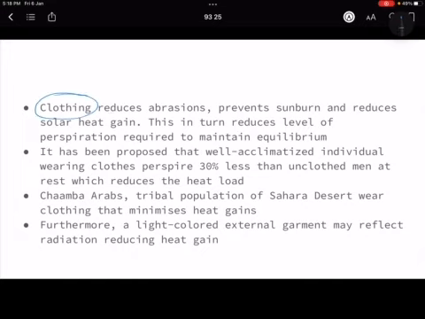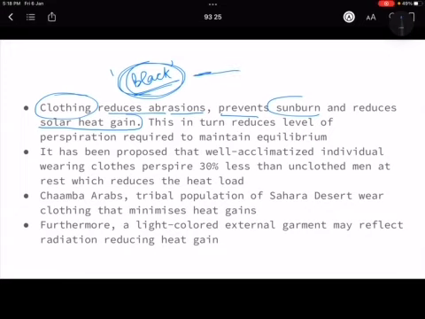Now clothing also reduces abrasions, it prevents sunburn and reduces solar heat gain, right? So what are you trying to do? You are trying to wear clothes that keep you cool and that help you radiate the energy back, that do not absorb energy in the clothes. For example, a very simple example. In summers we don't wear much black, because black absorbs a lot of heat, then you feel a lot of heat, right? Whereas when you wear white, it makes us feel a lot more comfortable, because it does not absorb that much heat.